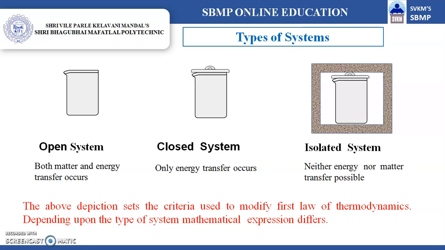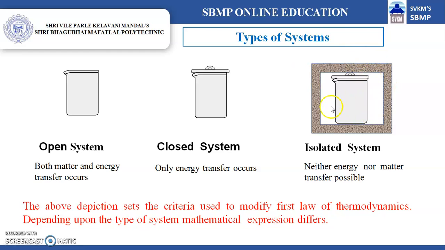Basically, the systems are of three types: open system, closed system, and isolated system. The schematic sketch of the different systems is presented before you. Open systems are the ones across which both matter and energy are transferred. In a closed system, you can see that this beaker is covered with a lid. It means only energy transfer can take place, whereas there is no mass transfer.